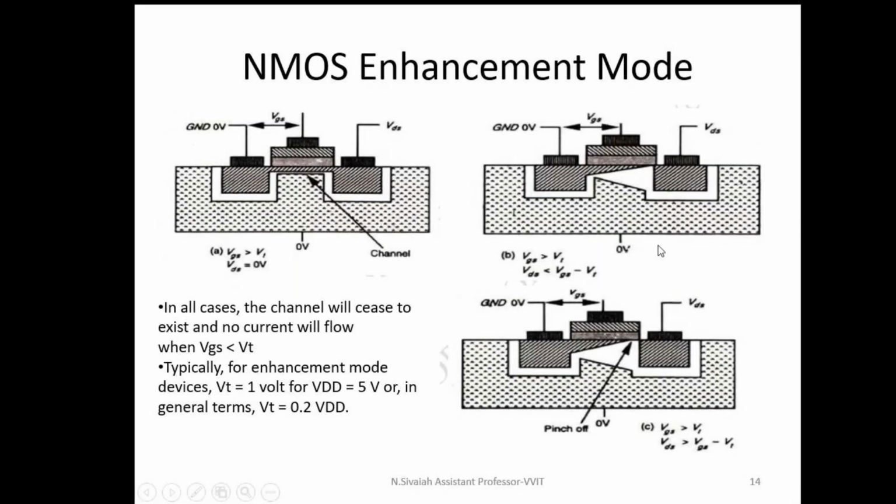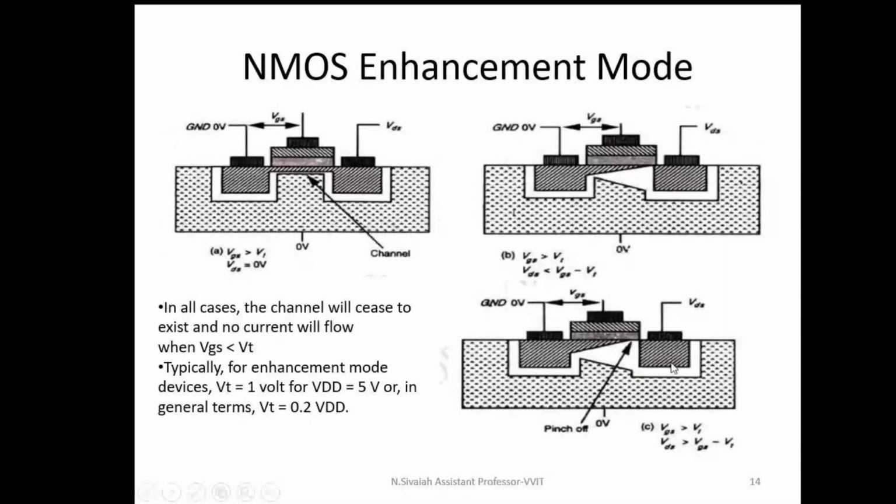I can increase the drain to source voltage, for example 4 volts, 5 volts, and 6 volts. Further, I can increase the drain to source voltage, and for a particular value of VDS the channel goes to the near drain end. This point is called pinch off or saturation. Practically, there is some gap only. From this gap, a fixed number of electrons flow from source region to drain region. For example, I can assume two electrons. In this case, only two electrons flow from source to drain region.